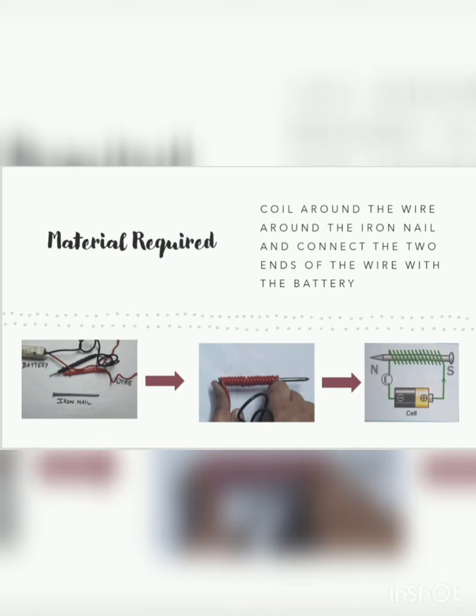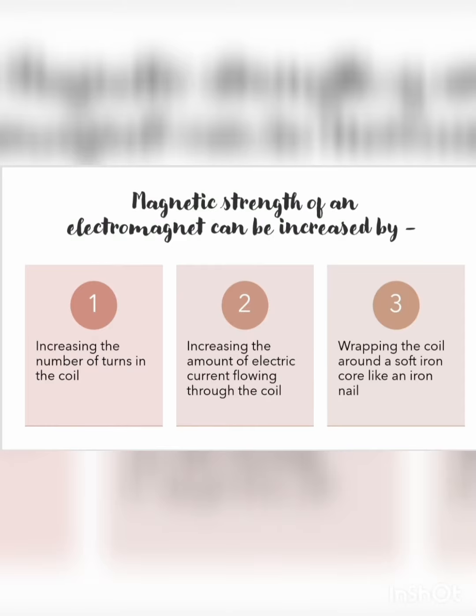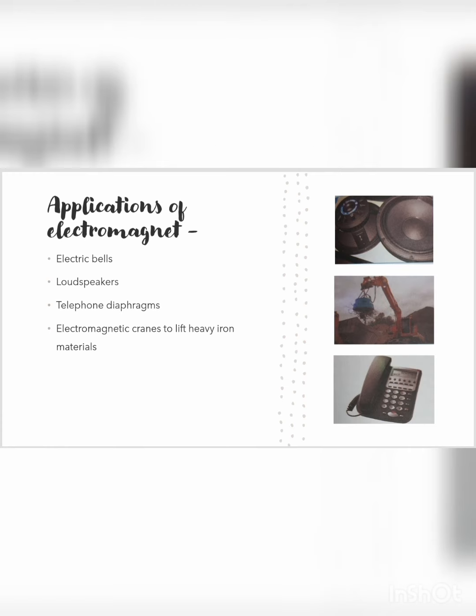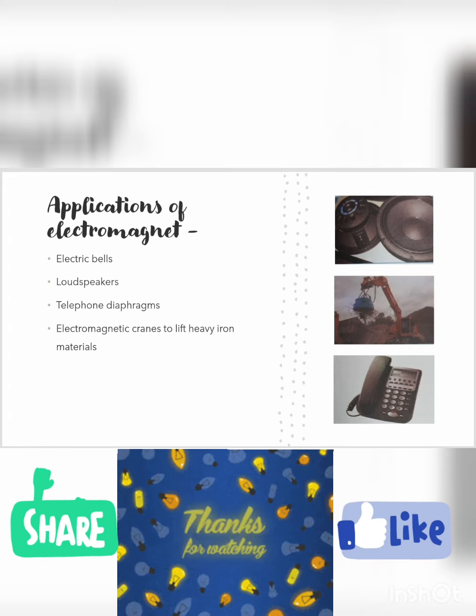It will start behaving like a magnet. The strength of electromagnet can be increased by increasing the number of turns, by increasing the amount of electric current, and by introducing some soft iron core like an iron nail. It is used in making electric bells, loudspeakers, telephone diaphragms, as well as in electromagnetic cranes.